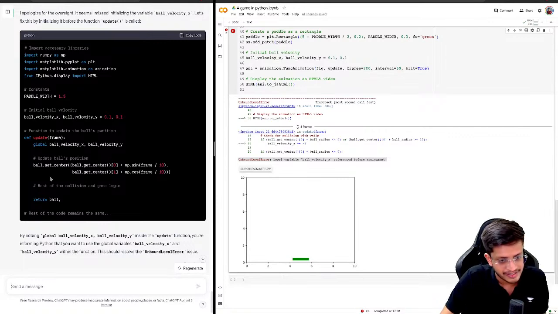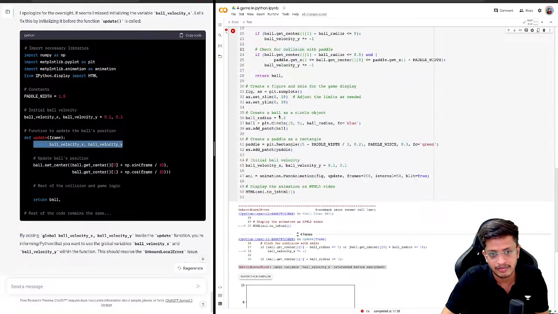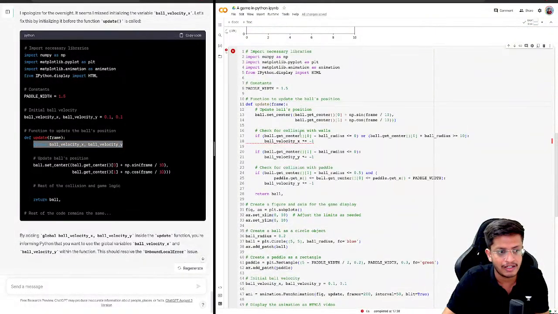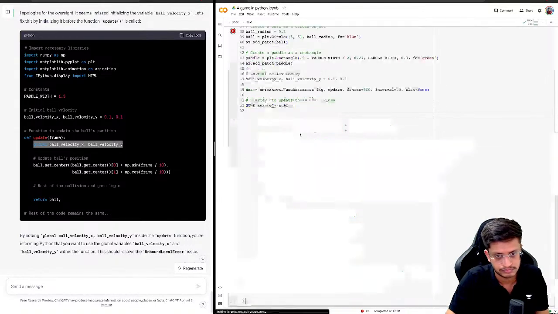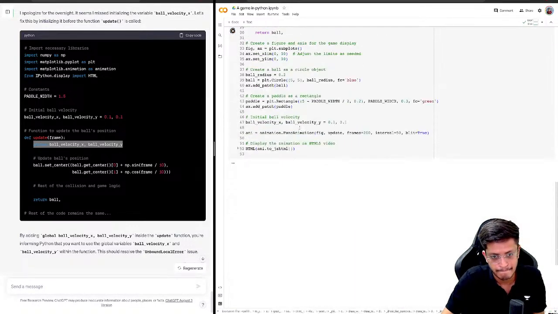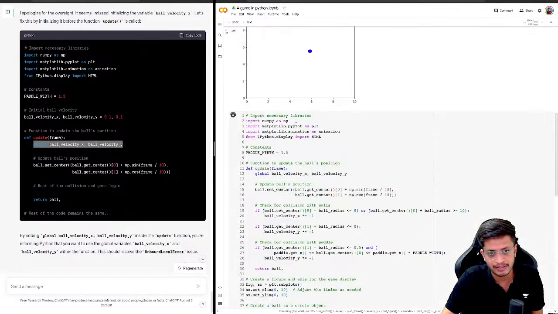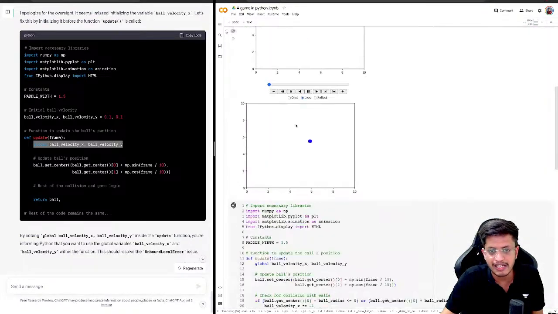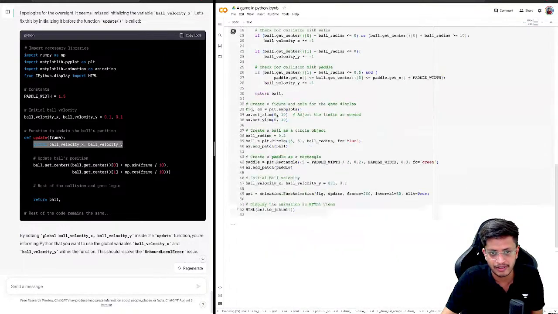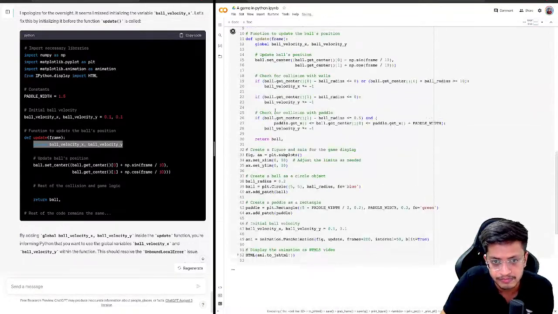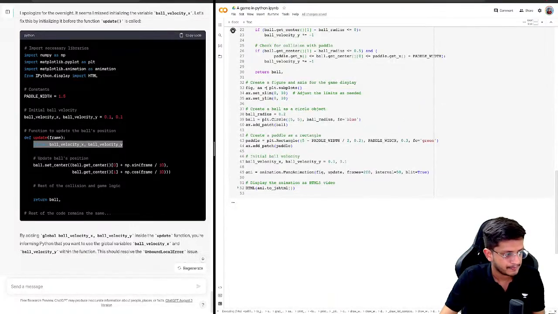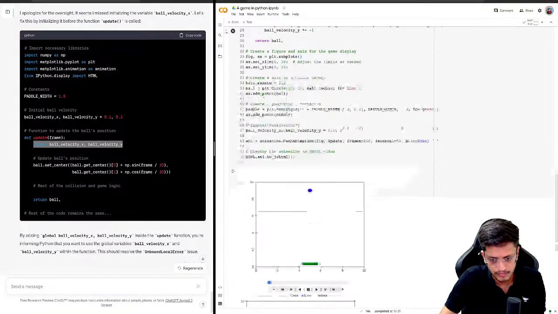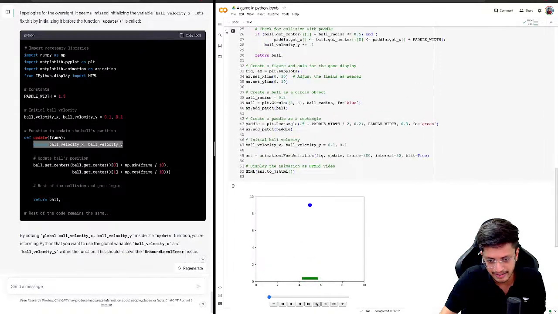Okay, so it is again saying the same thing. We just need to add the global line, that these two variables are global. Okay, we are again running the same code. If this works, I will delete this piece of code because it will not be useful. Okay, let's run this code.